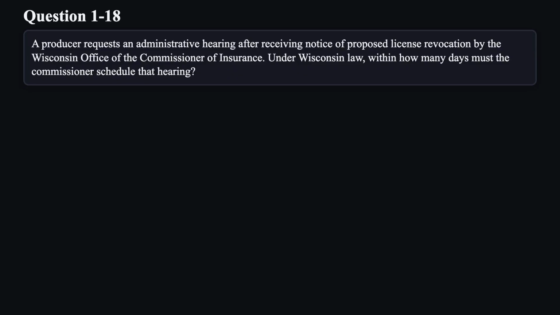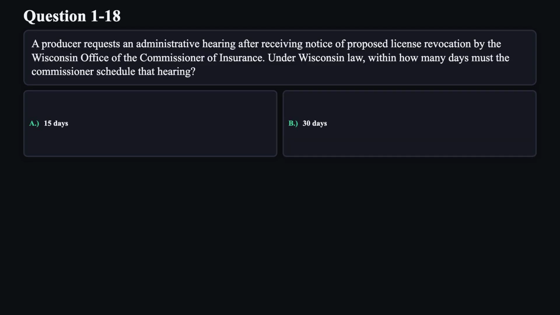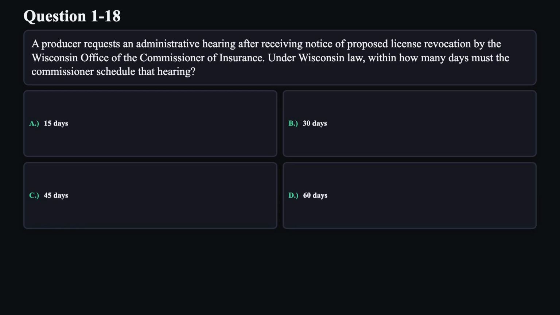Question 18. A producer requests an administrative hearing after receiving notice of proposed license revocation by the Wisconsin Office of the Commissioner of Insurance. Under Wisconsin law, within how many days must the commissioner schedule that hearing? A. 15 days. B. 30 days. C. 45 days. D. 60 days.